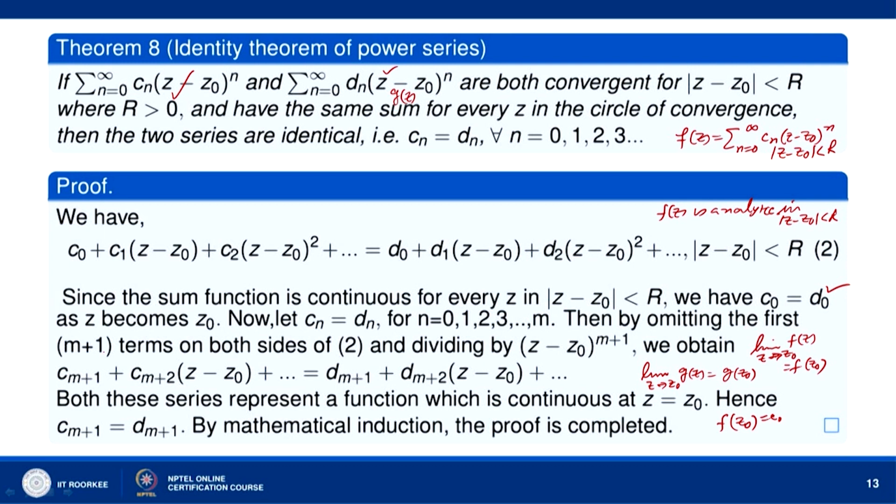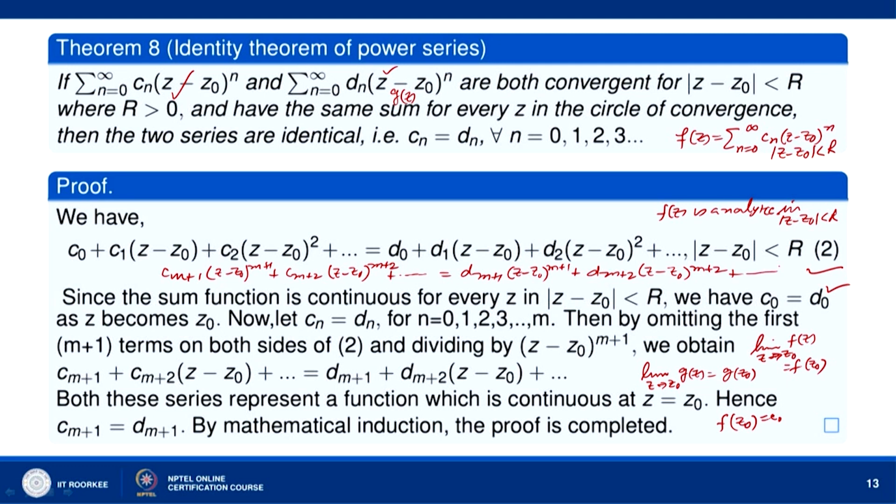So, by omitting the first m plus 1 terms on both sides of this equation 2, we will have C m plus 1 z minus z naught to the power m plus 1 plus C m plus 2 z minus z naught to the power m plus 2 and so on, equal to d m plus 1 z minus z naught to the power m plus 1 plus d m plus 2 z minus z naught to the power m plus 2 and so on.